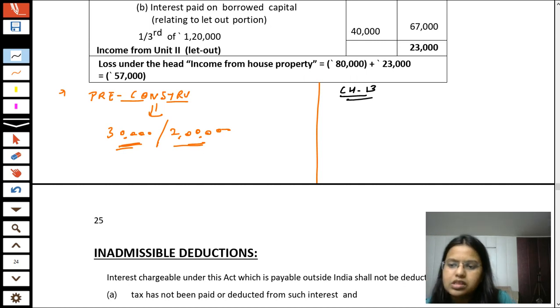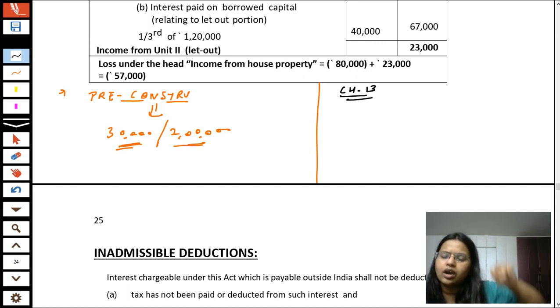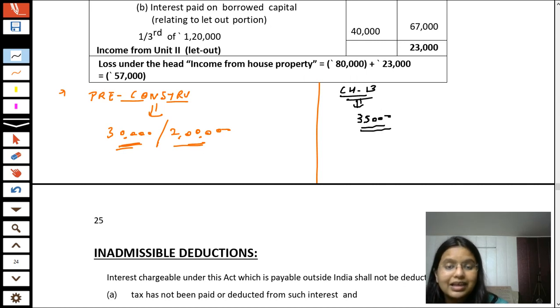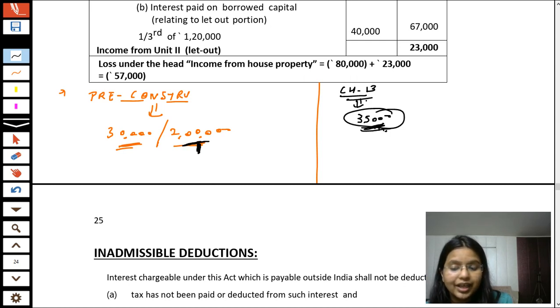Suppose a person is getting a deduction from GTI, that is from gross total income, for the part of interest which he has paid or is payable for the loan which he took for his house property. For example, if he is taking a deduction of 35,000 under chapter 13, now the question is whether he can claim rupees 2 lakh deduction here plus 35,000 deduction from GTI. So the answer is no.